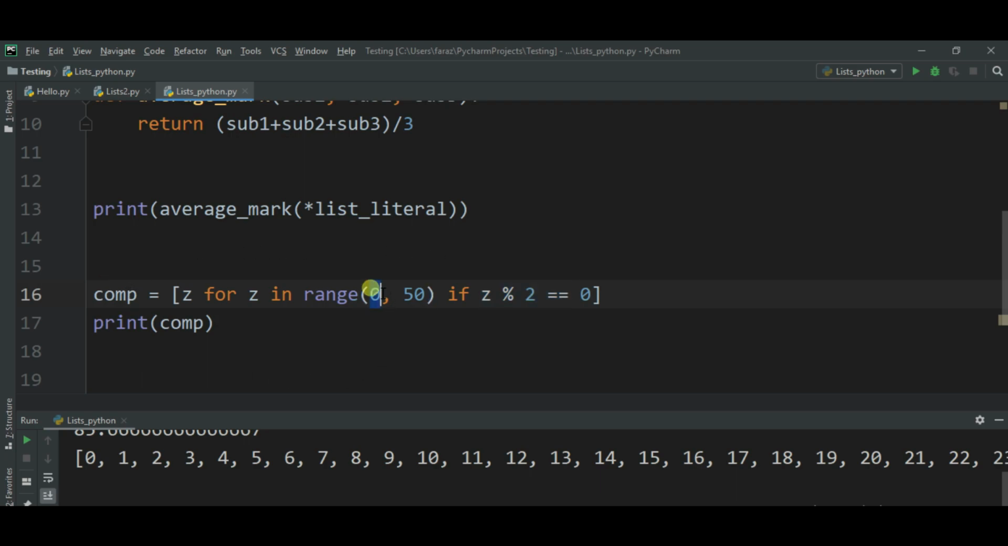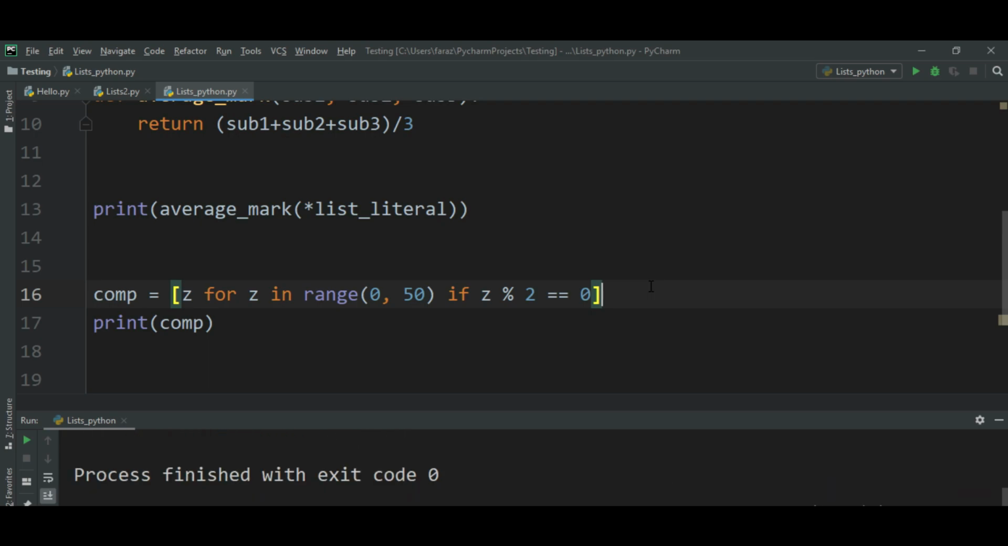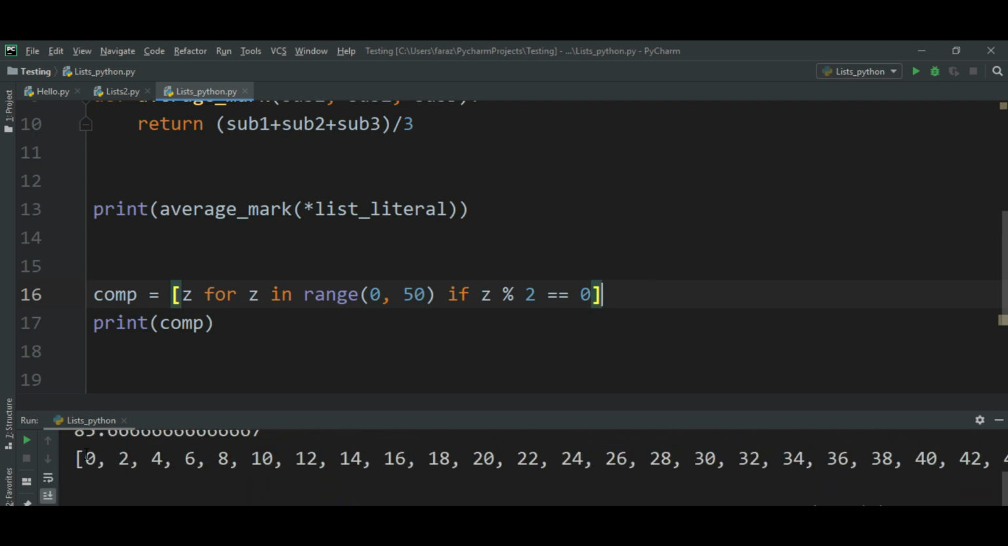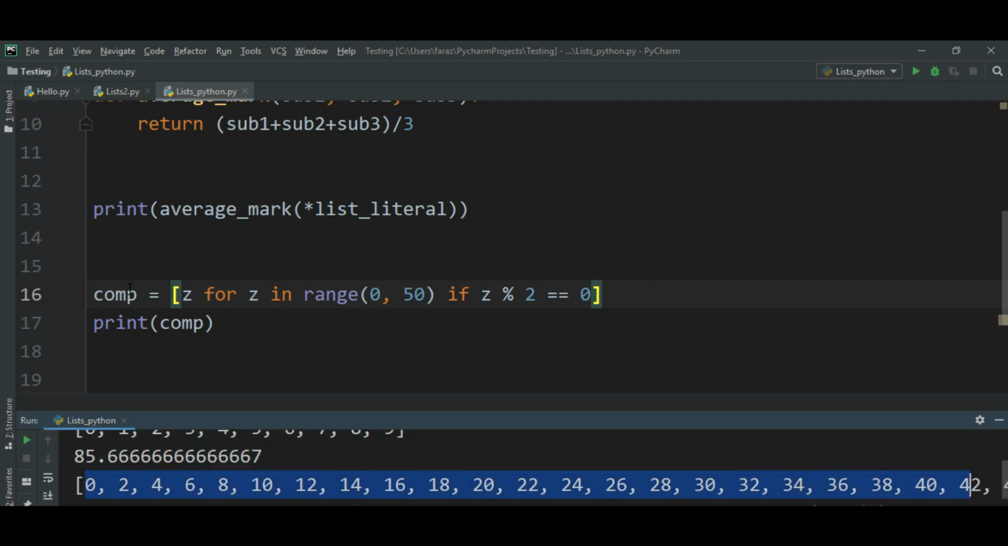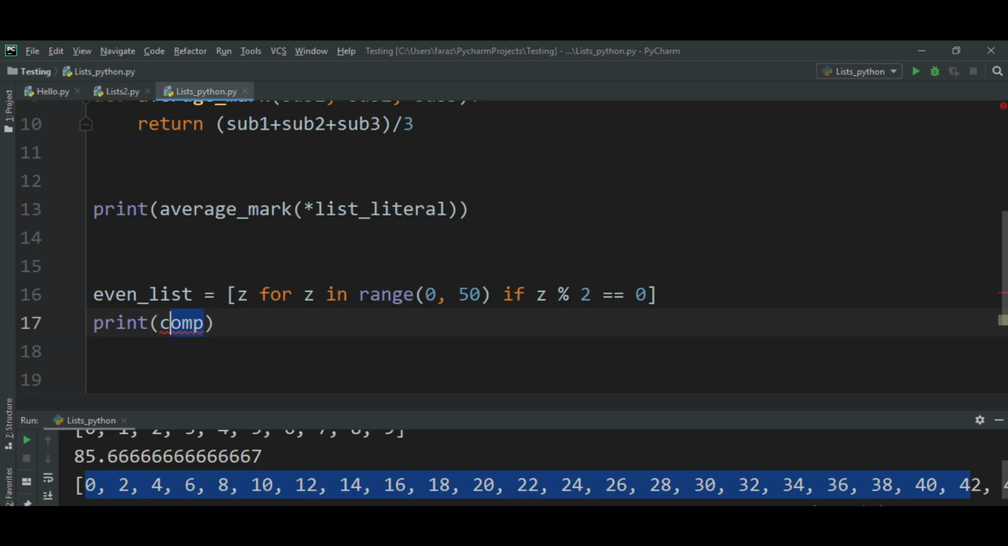It will take 1, it will do 1 mod 2. If it is 0, it will put it here. Since we know 1 divided by 2 has a remainder that is not 0, it will ignore that value. So let's see, we got our even numbers list, right? So I can change this name to even list, right? Even list. I hope you got this point.